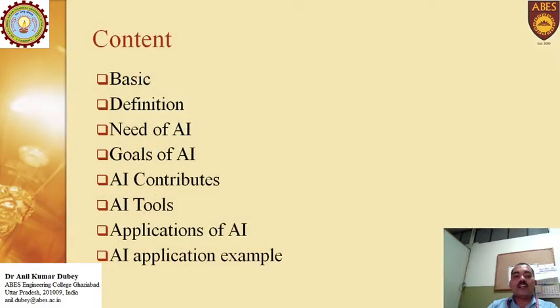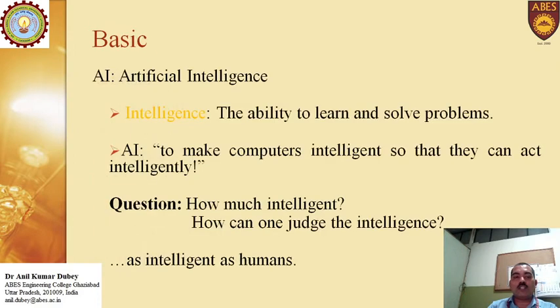Now, these are the contents. First is the basics, after the definitions, what the needs of artificial intelligence are, then what the goals of artificial intelligence are, what the contributions of AI in society are, and whatever tools are available. We will discuss some tools of AI and some applications of artificial intelligence and a few other things. Now let's start from the basics.